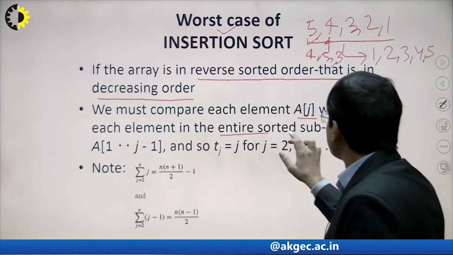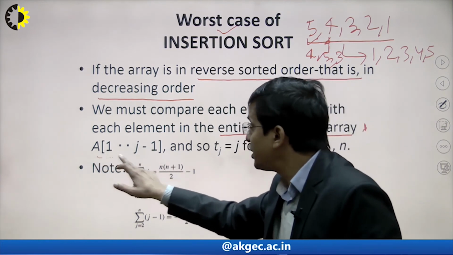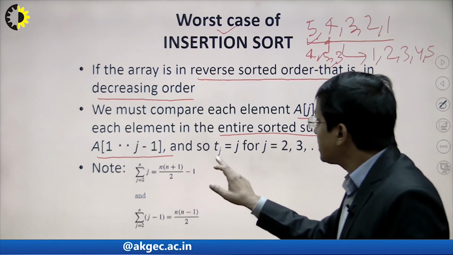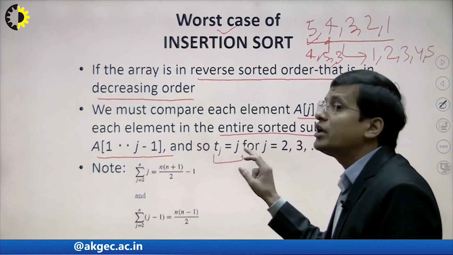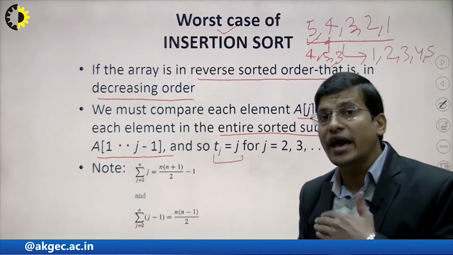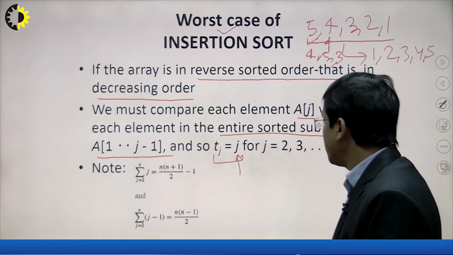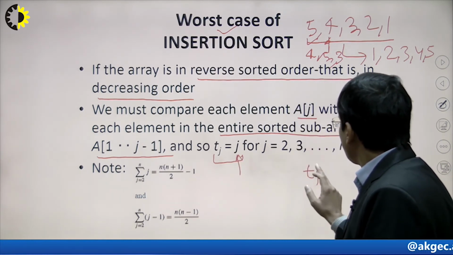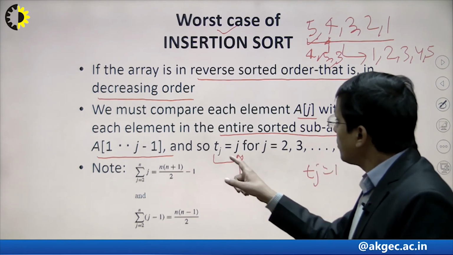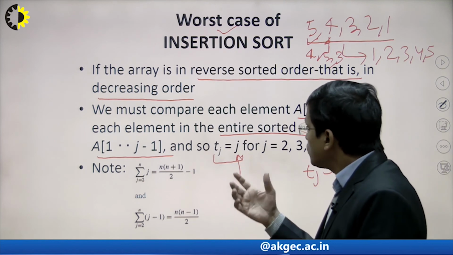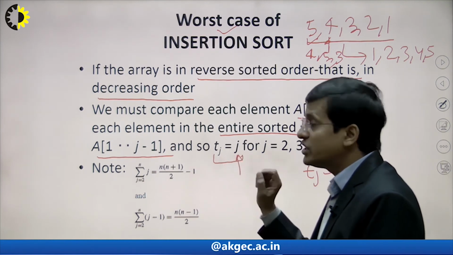The entire sorted subarray, 1 to j minus 1, is shifting. In that case the tj value will be equal to j, because it is executed the maximum number of times. In the best case tj is equal to 1, because it is executed only once, but here tj is equal to j, which means the inner loop will be executed the maximum number of times.